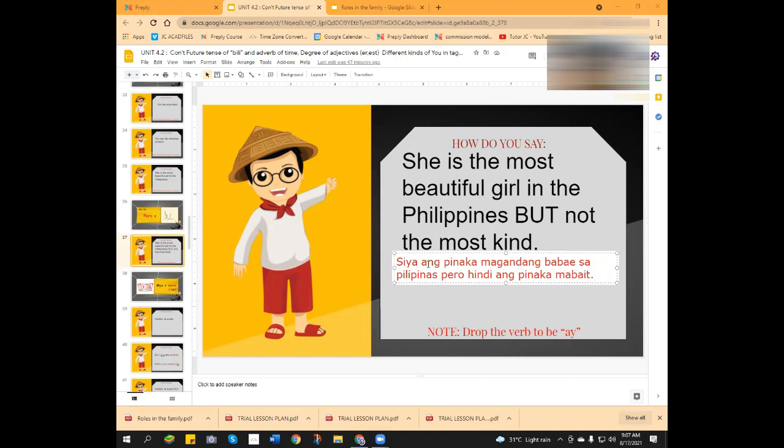Tama! You get it right. Okay, good. You don't have any errors here. This is actually how you say it. Siya ang pinakamagandang babae sa Pilipinas, pero hindi ang pinakamabait. Okay, I think she is beautiful but not kind. Do you like that kind of girls? The beautiful one but not kind? Do I like, or do I like the person? Okay, so the next one.